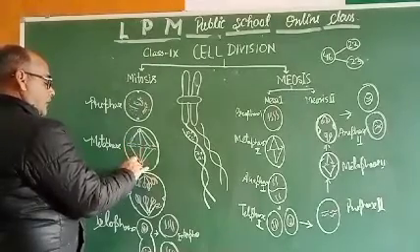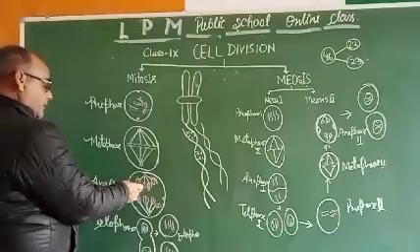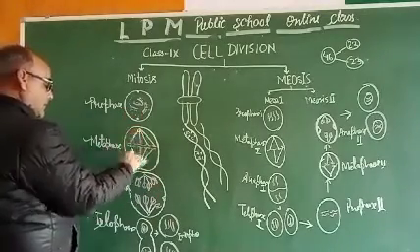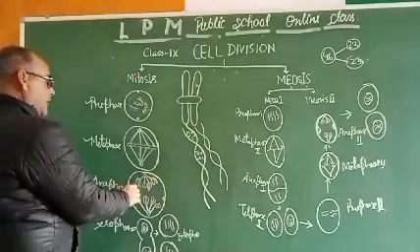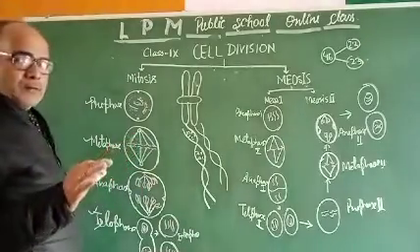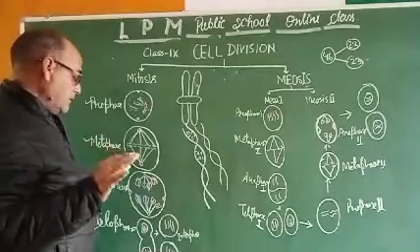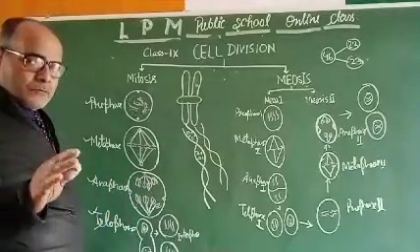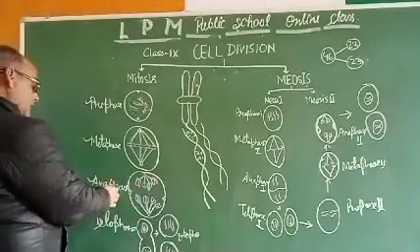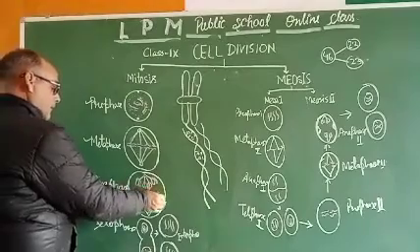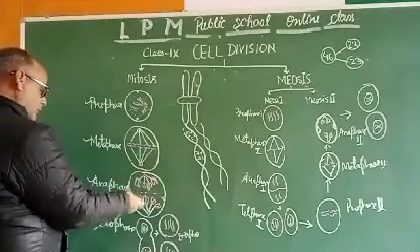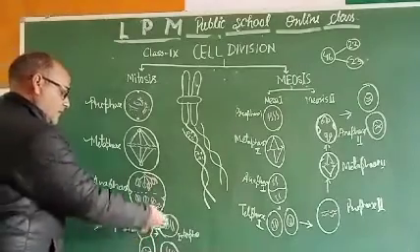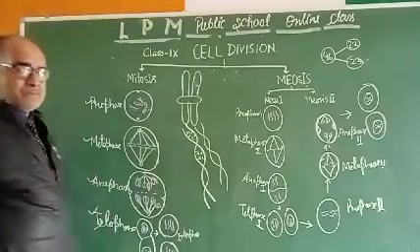towards the poles. And in anaphase, when the chromosomes get doubled, half the number of chromosomes will be upper, half will be here, and there will be no alteration of the number of chromosomes in the daughter cells. The daughter cell will have the 4 chromosomes that their parent cell has. There is no alteration of the chromosomes in daughter cells. So anaphase is the equatorial cell division where the chromosomes move towards the poles, and in telophase, fast equatorial division takes place, and this results in the formation of the daughter cells.